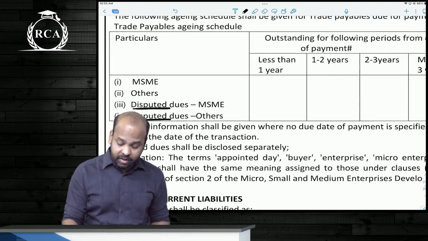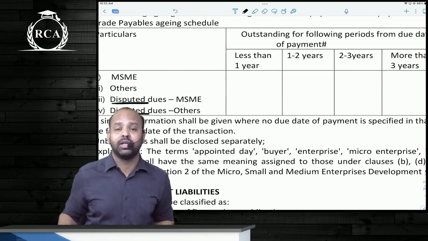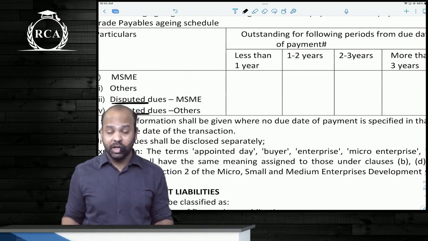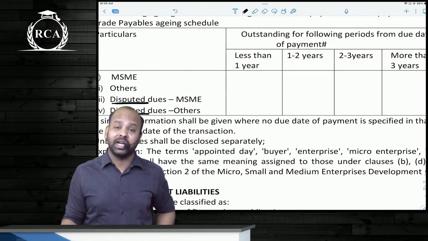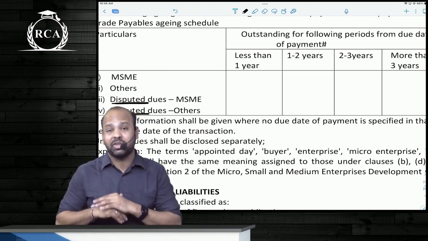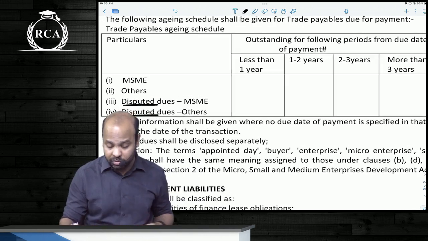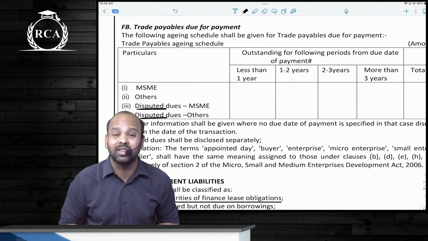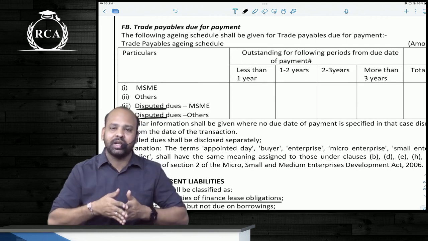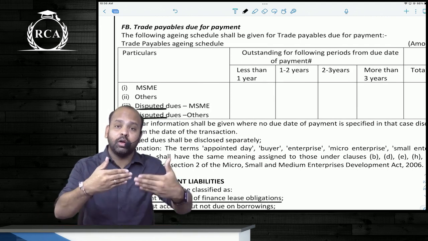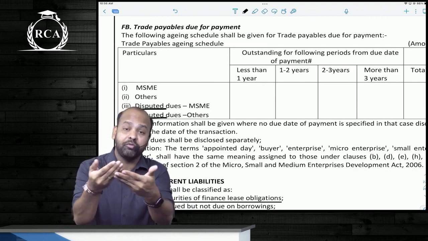Not just that, guys, they've also introduced an aging schedule for the amount of trade payables. So you will have to disclose whether the amount is outstanding for less than 1 year, for 1 to 2 years, for 2 to 3 years, or more than 3 years. So that whoever is reading your financial statements will know for how long this amount is remaining outstanding.